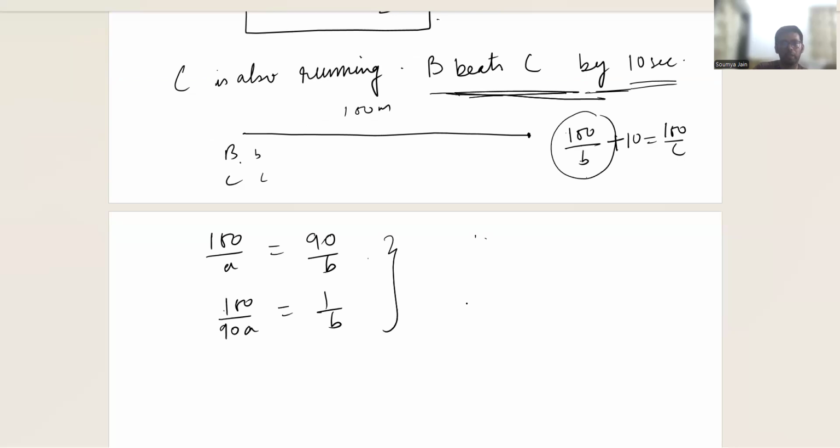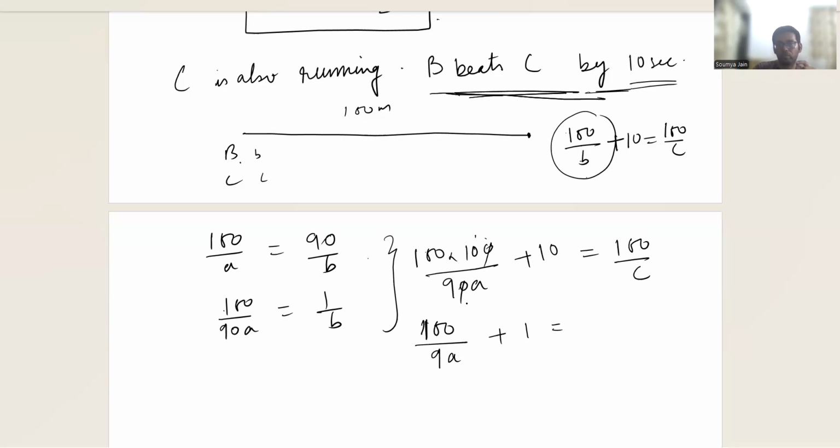Substituting this, we get 100 into 100 by 90A plus 10 equals 100 by C. And dividing across by 10, you get 100 by 9A plus 1 equals 10 by C. Okay, this is what you get.